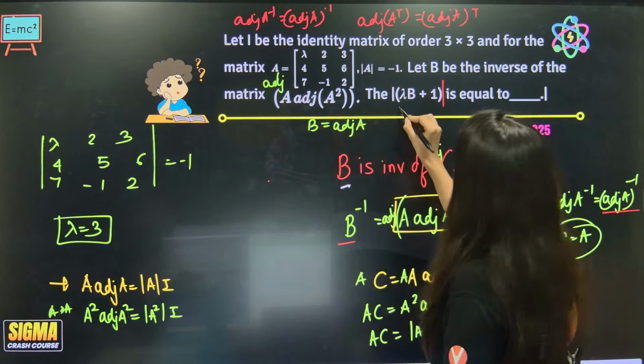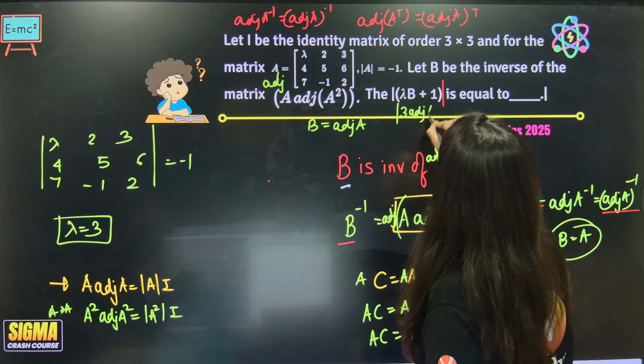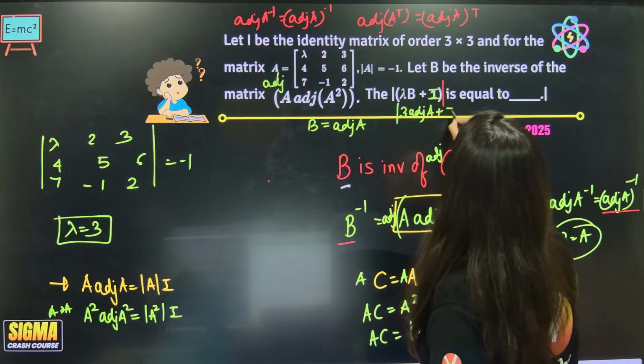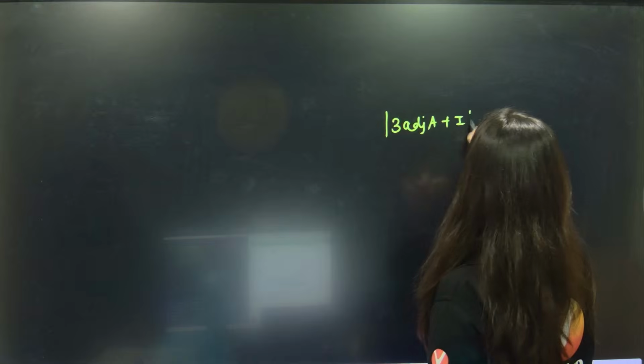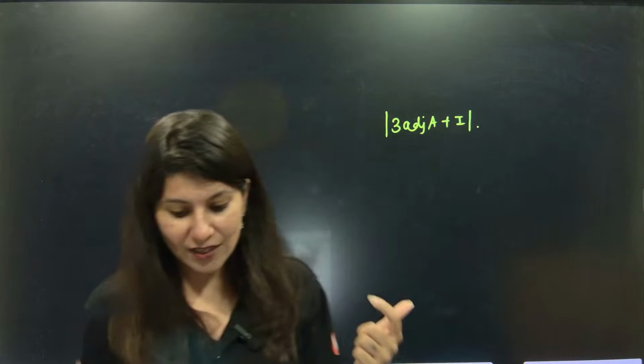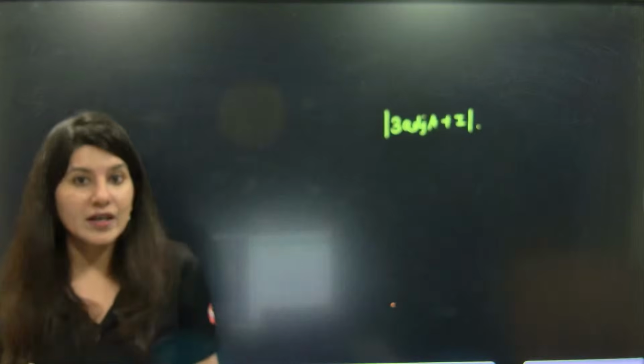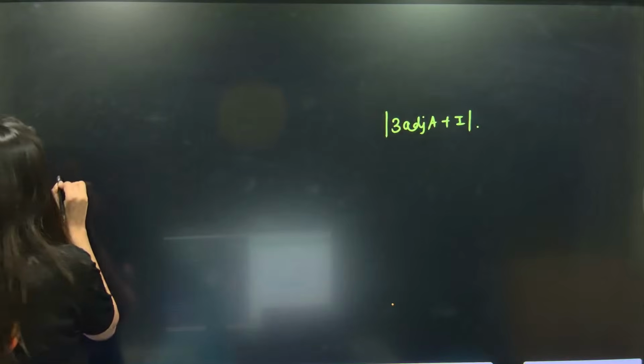So now here, determinant of 3 times adjoint of A plus I, and determinant close. So we have to figure out 3 adjoint of A plus I. This is what we need to calculate. Now how to calculate this? Again, there is a challenge over here. I am not aware of adjoint A individually. All I am aware of is A times adjoint of A.